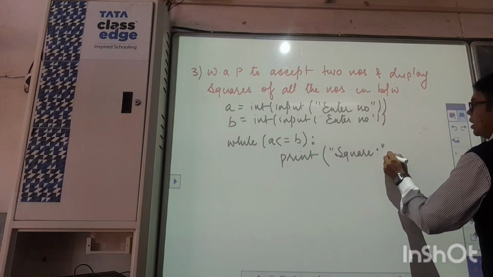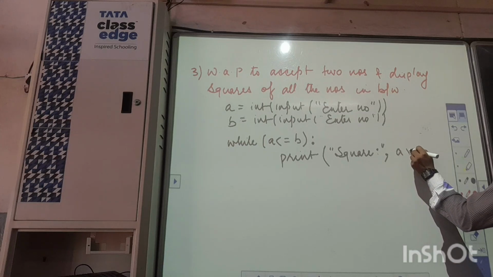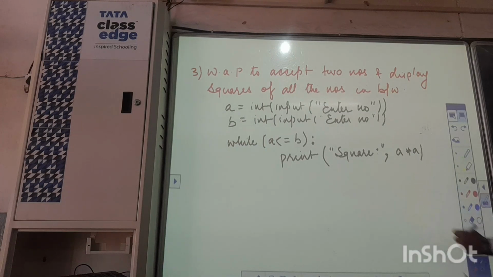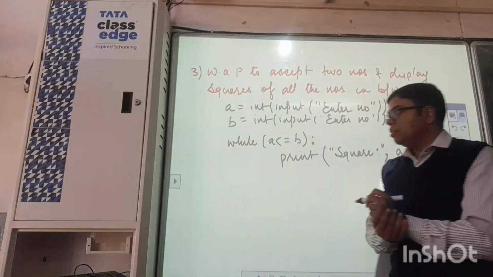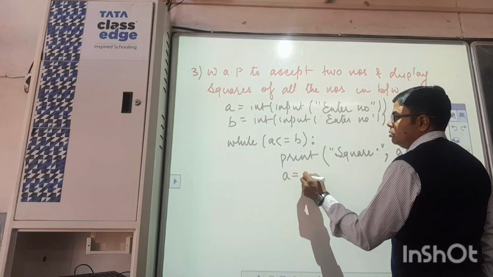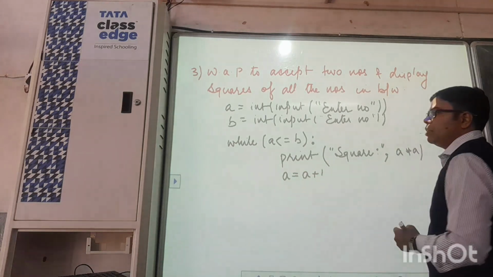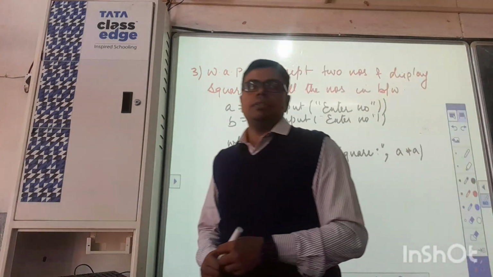After that, a comma for concatenation, and a into a we can write over here. What is the part of the loop that is still to be done? Increment. a equal to a plus 1. That's it. Increment, decrement.